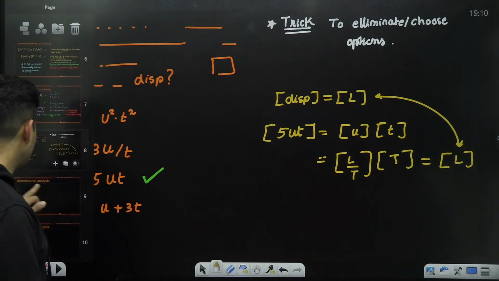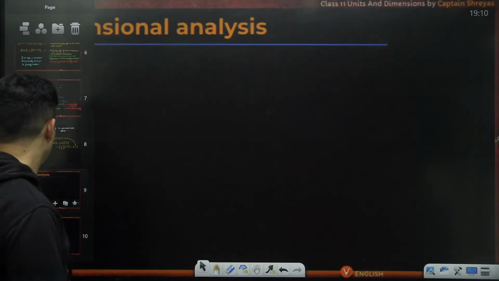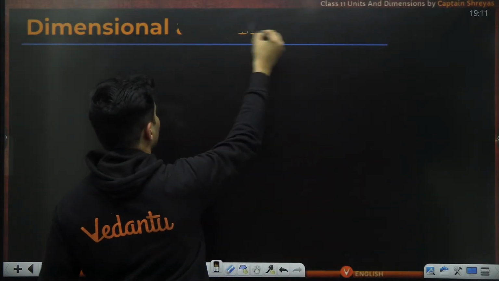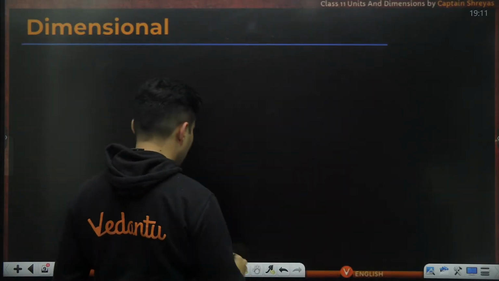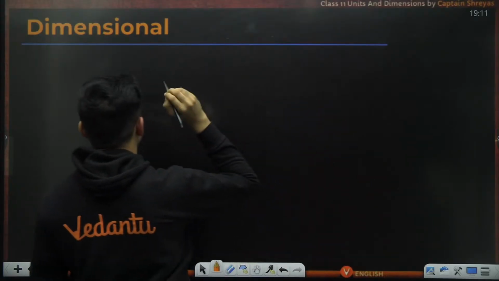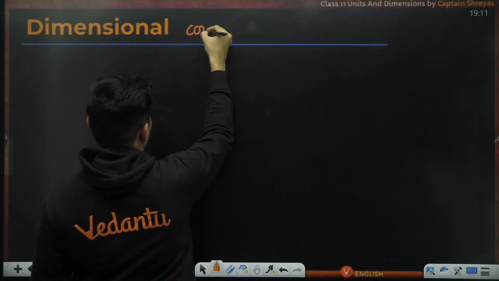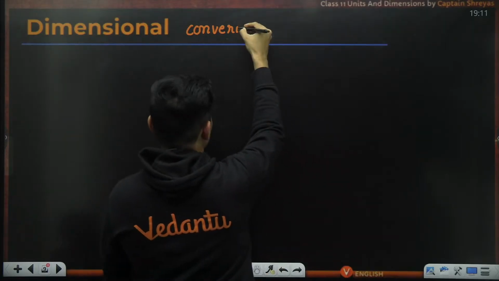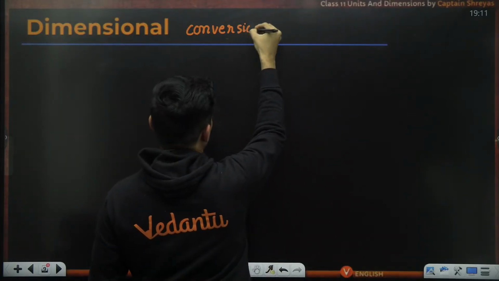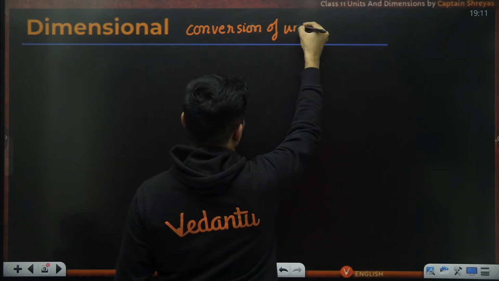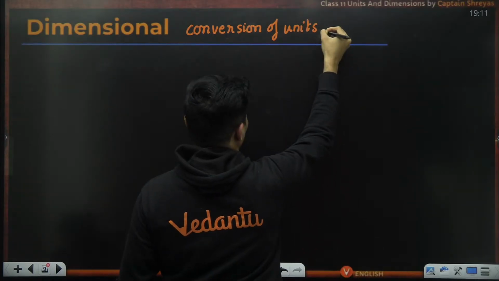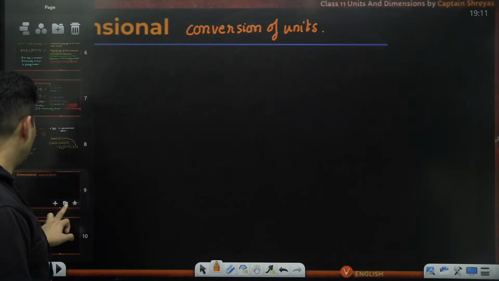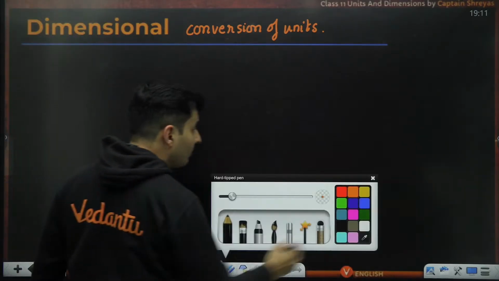Okay. Next application of your dimensions is as follows. It is basically used for dimensional conversion of units. Okay, so conversion of units, you can definitely use this particular method. How? I will tell you.